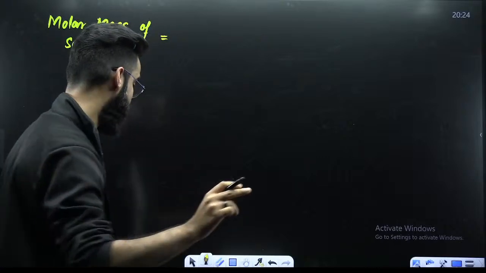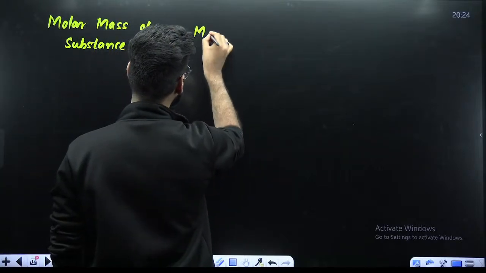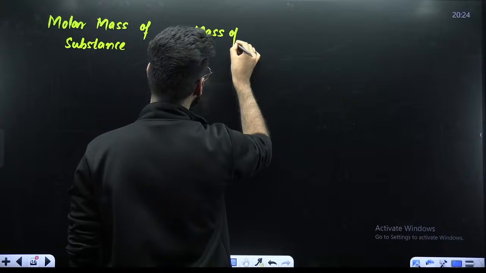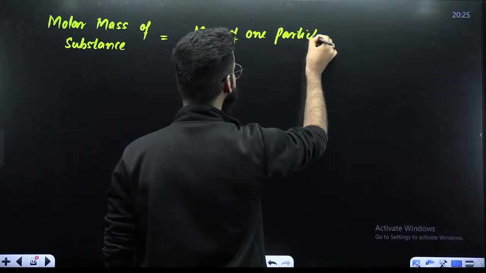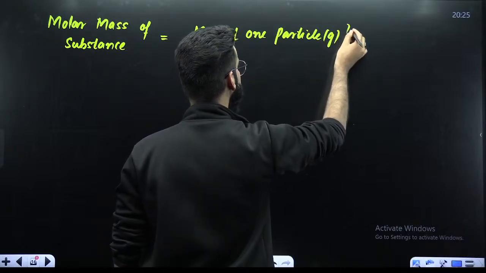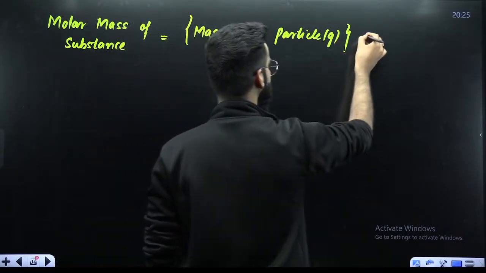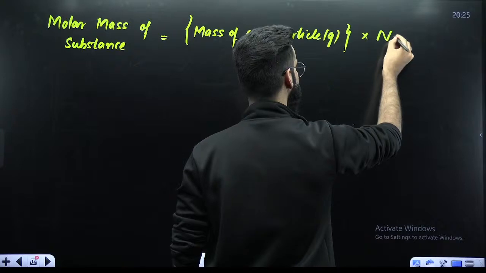How will you do that? You will first calculate the mass of 1 particle of the substance in grams and eventually multiply it with Avogadro's number.